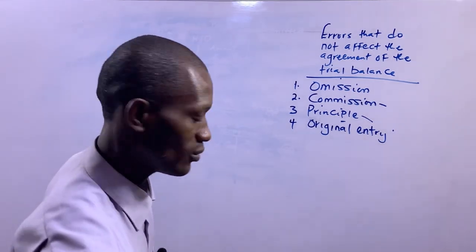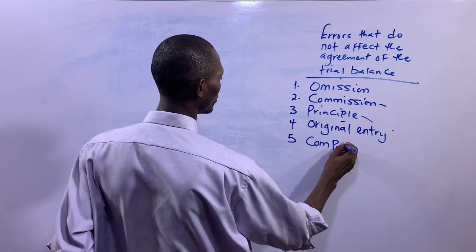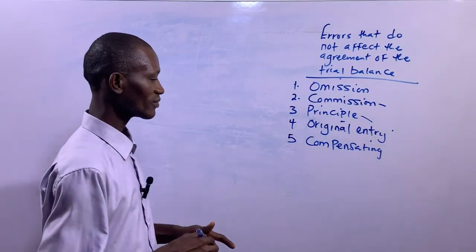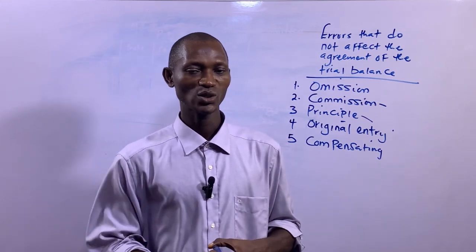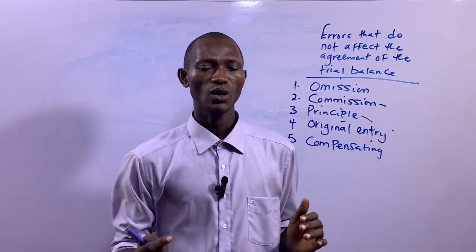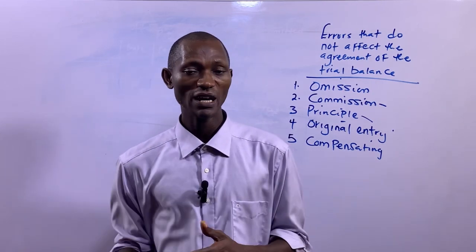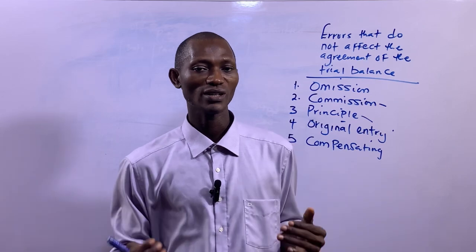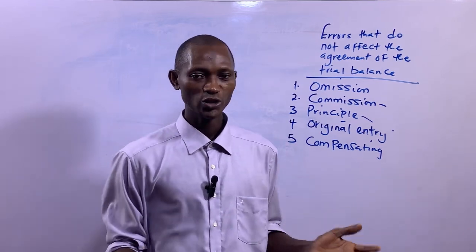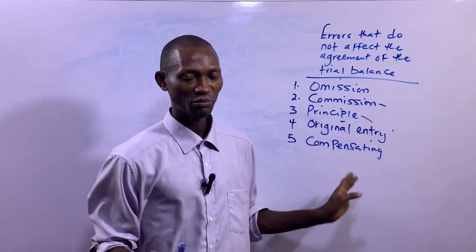So number 5 now. Compensating error. This is also very interesting to understand. Compensating error occurs when two errors of the same amount occur at different times, but coincidentally, fortunately, they cancel out each other. Now, let me paint a picture of that.